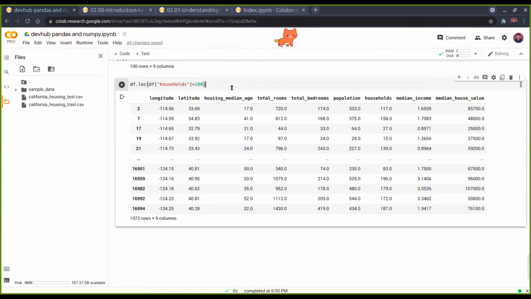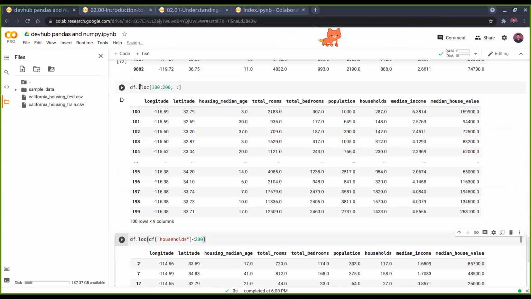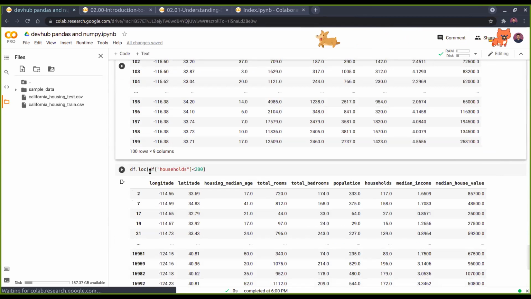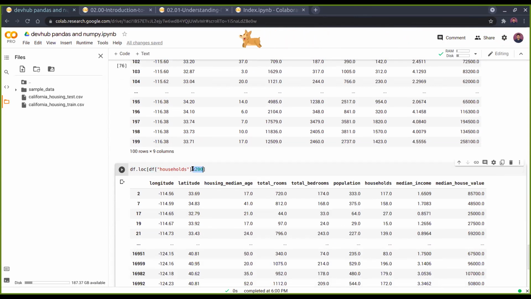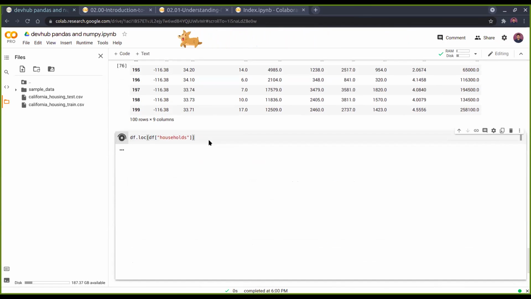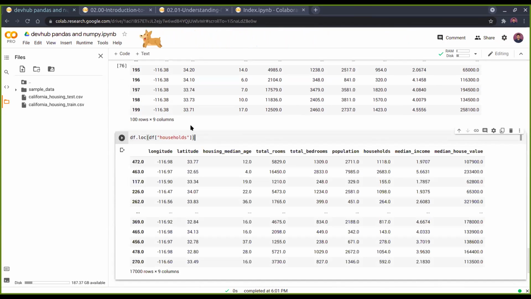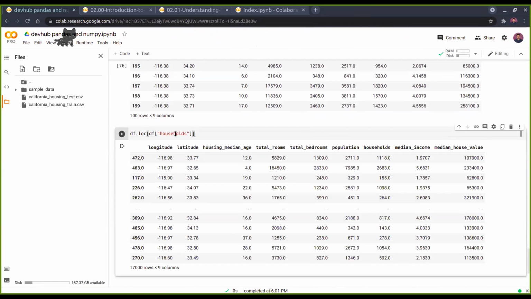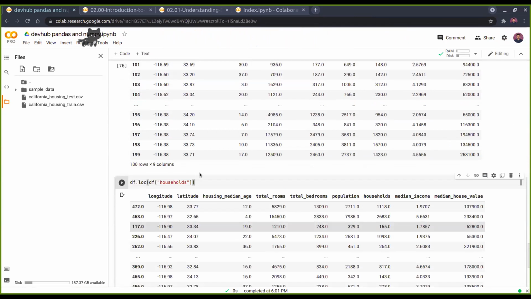Okay, so basically, why loc and iloc? iloc is for when you have some range, some integer that you want to give, and then loc is for some condition that you want to give. If you want to give just df.households, you will just see what happens. I guess it will print all of the rows, 17,000 rows. You just give df.households. Yeah.